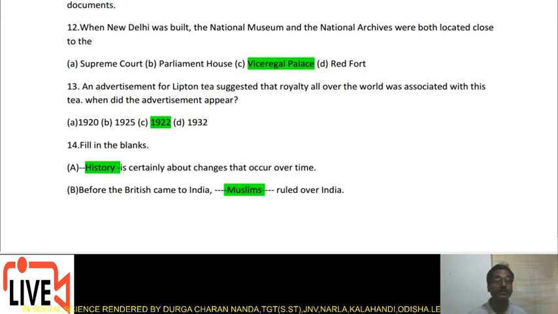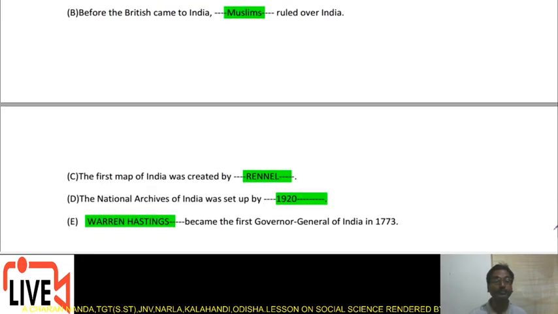Fill in the blanks. Dash is certainly about changes that occur over time, and history is certainly about changes that occur over time. Next, before the British came to India, Muslims ruled over India. It was the Mughal Empire which was ruling over India. The first map of India was created by James Rennie.